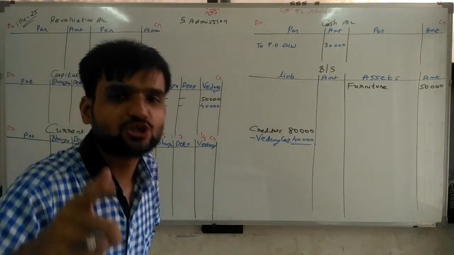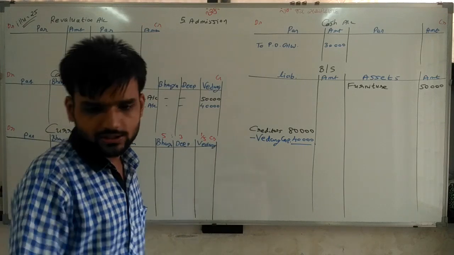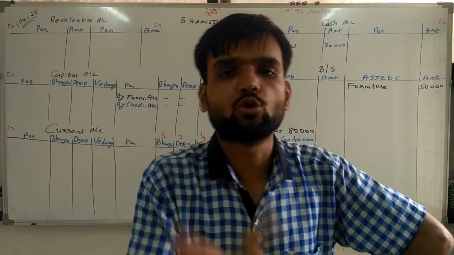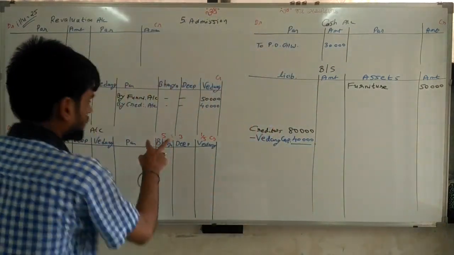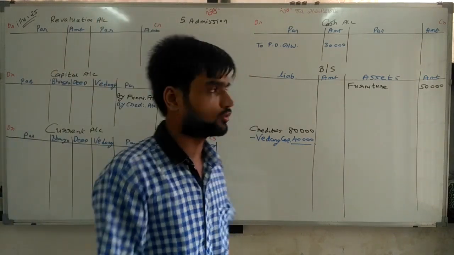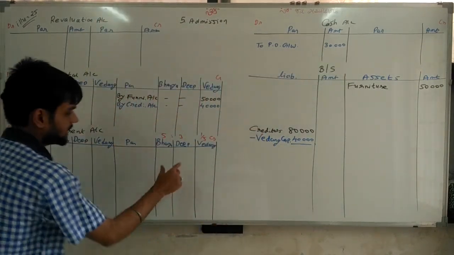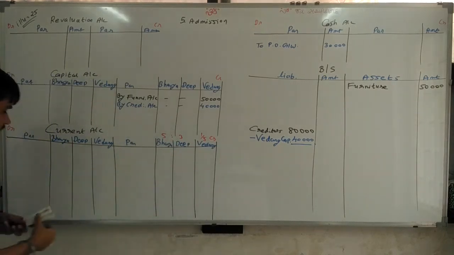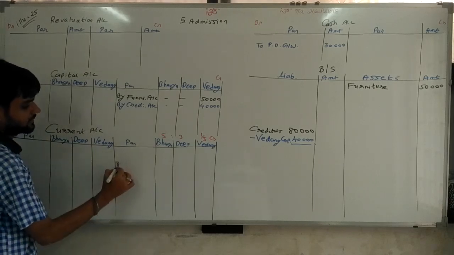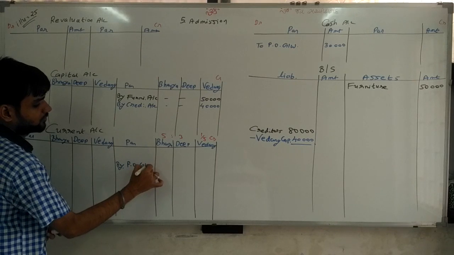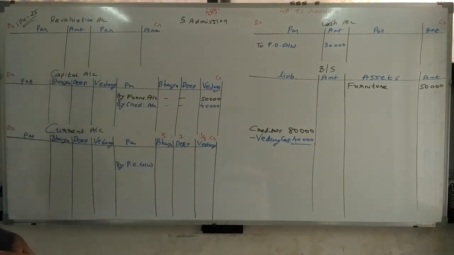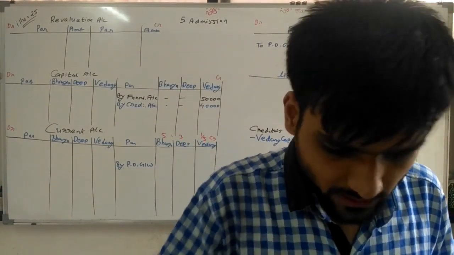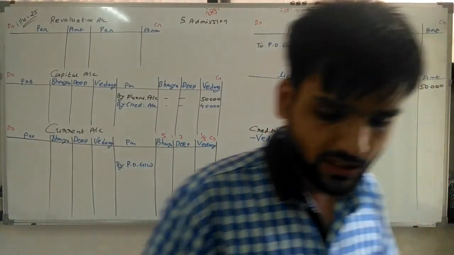In which ratio, sir? Sir, sacrifice ratio. Now, is there any information about sacrifice? No, sir. No information. Is there any new ratio? Sir, no new ratio. So don't worry. This old ratio is considered as the sacrifice ratio. So this 30,000 we are distributing among the partners in 5:3. So here we are writing by premium of goodwill 5:3. Now distribute it in the ratio of 5:3. We will get answer 18,750, 11,250.